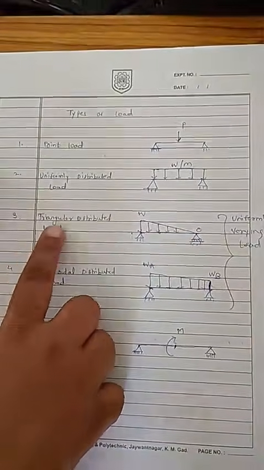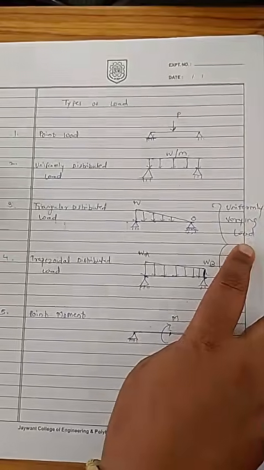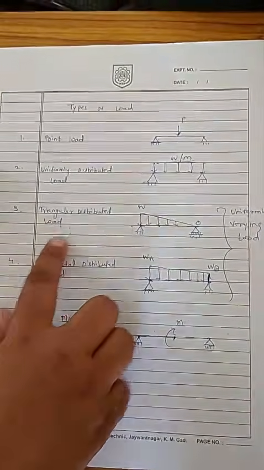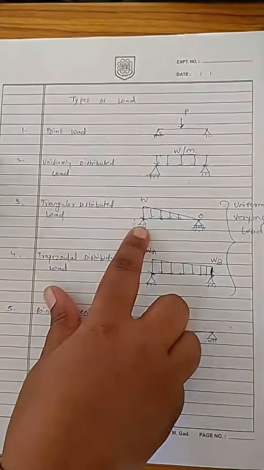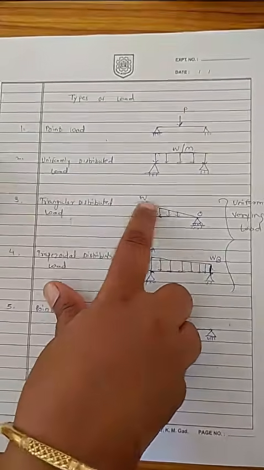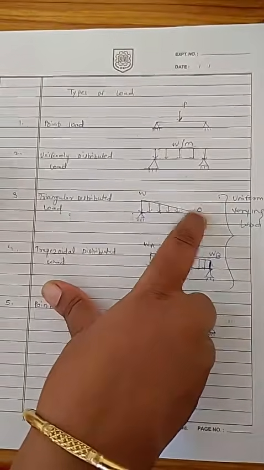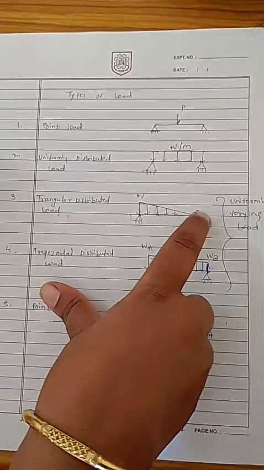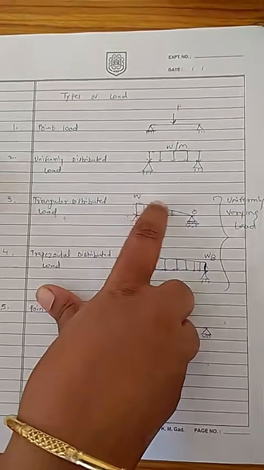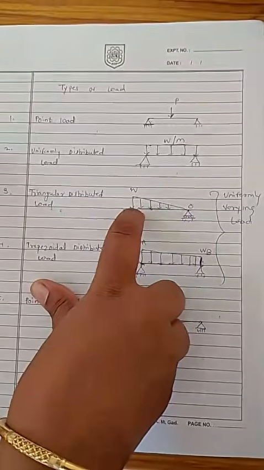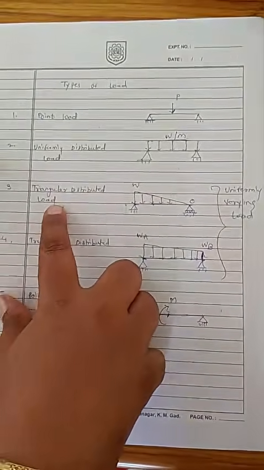Next, the third category of load is the uniformly varying load. Under this, there are two categories: one is the triangular distributed loading, and the second is the trapezoidal distributed loading. From figure number three, you can see a triangular loading acting. At one end the loading acts with zero intensity, and at the other end with the highest intensity W. The shape generated is triangular, varying from 0 to W, which is why it is called a triangular distributed load.